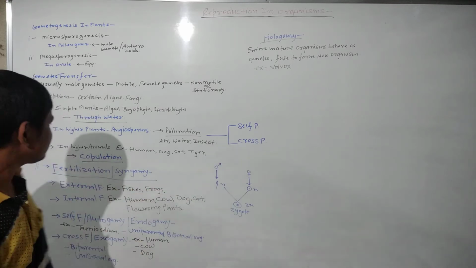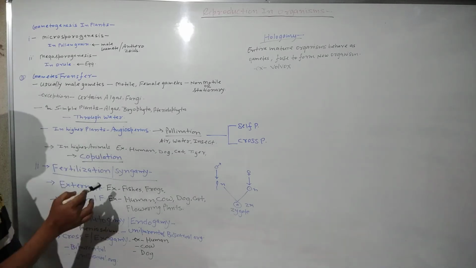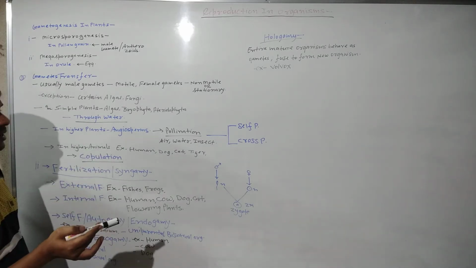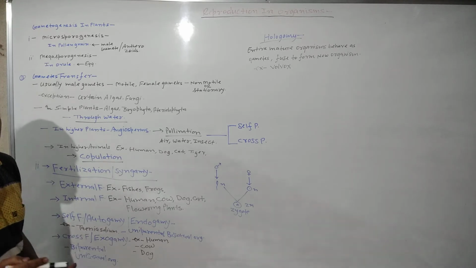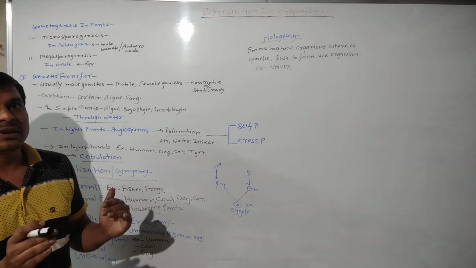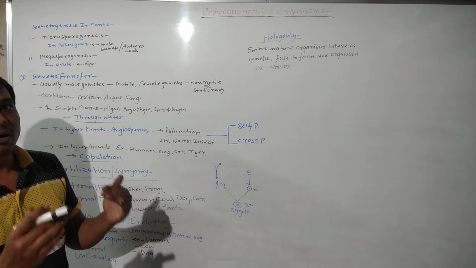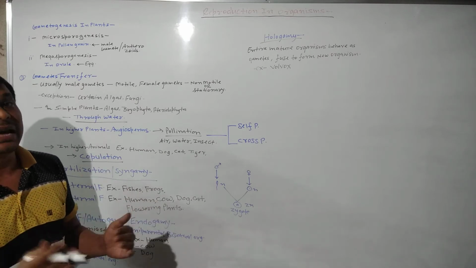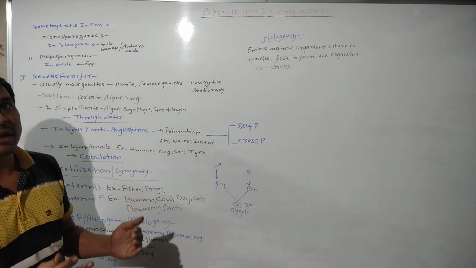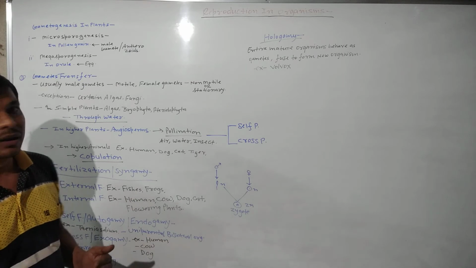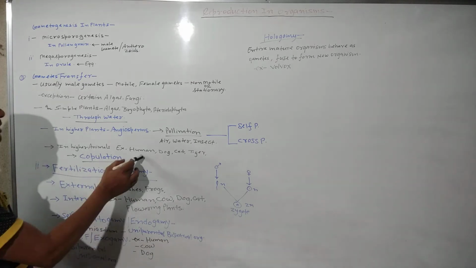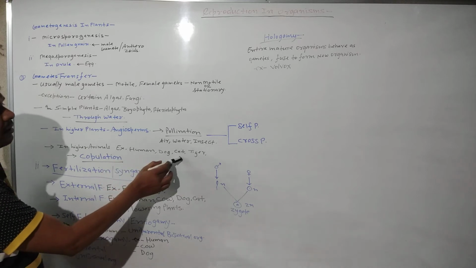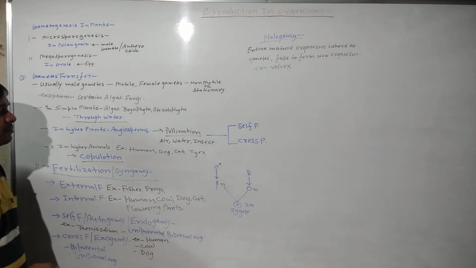Clear? In higher animals, gamete transfer takes place by the process of copulation. What is copulation? In copulation, the male organism directly deposits the male gamete in the body of the female. So this is the process of copulation, like in case of human, cat, dog, tiger.